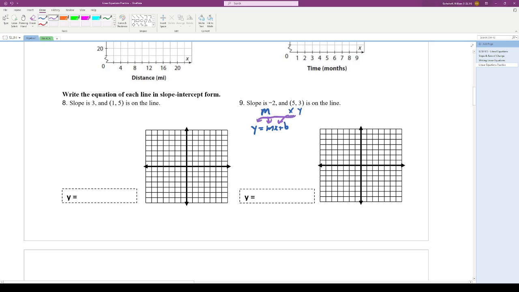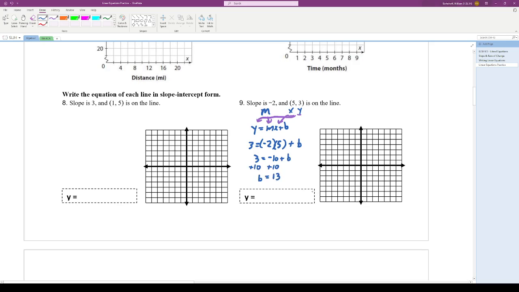So we can plug these two in together, and we can find out that our equation is 3, that's our y value, equals negative 2, that's our slope, times x, that's 5, plus whatever b is. They didn't tell us the y-intercept, so that we have to solve for. It's pretty straightforward to do. We multiply these two together. Since they're both constants, we can combine them, and we get 3 equals negative 10 plus b. And then we add 10 to both sides to come up with b equals 13.